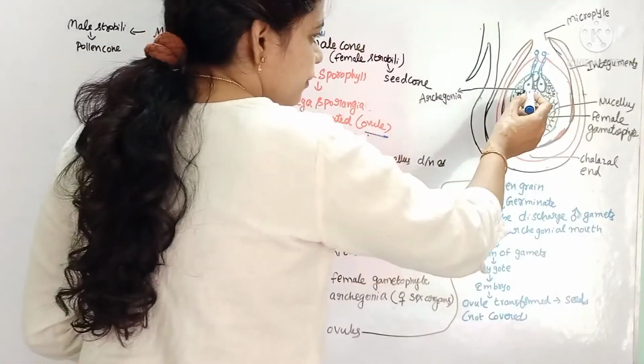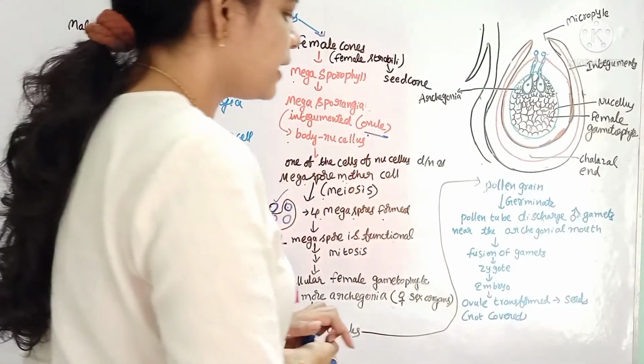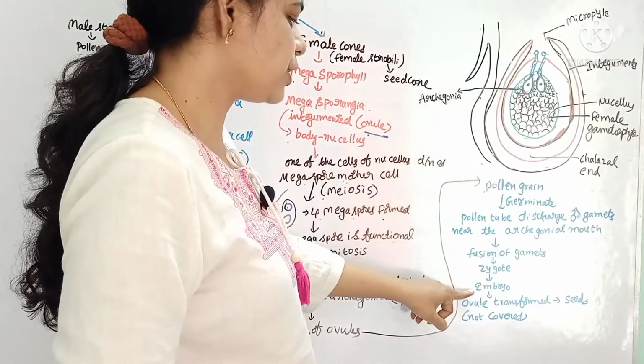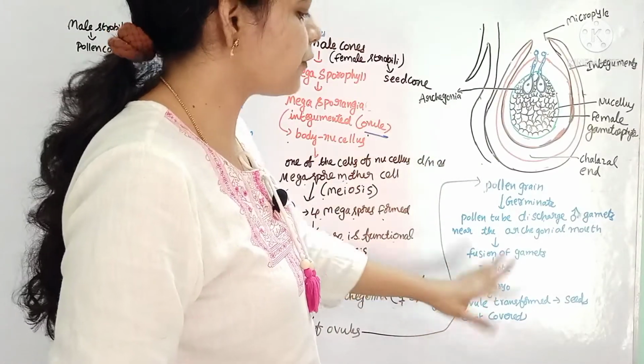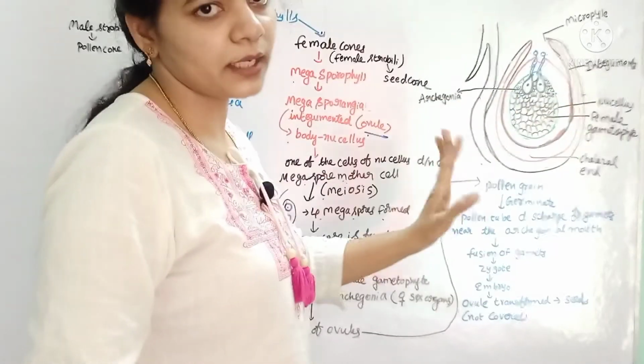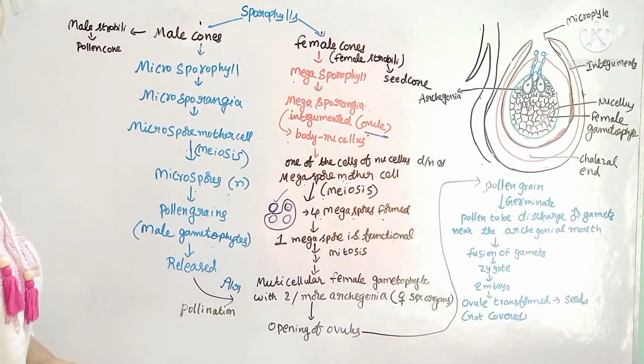And inside the archegonia, what will happen? The fusion of the gametes takes place. Finally, zygote development occurs that leads to embryo formation, and the ovule is transformed into a seed which is not covered by any fruit. This is about the reproduction in gymnosperms.